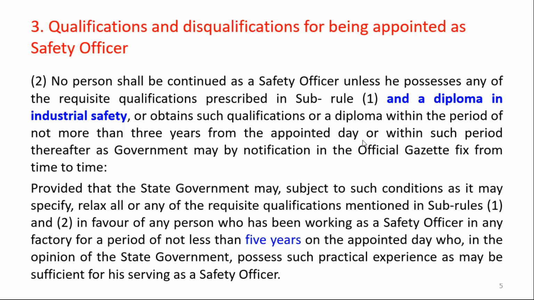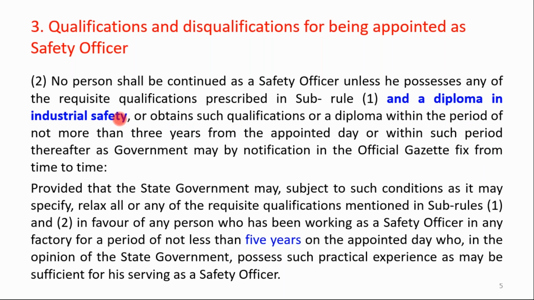No person shall be continued as a safety officer unless he possesses any of the requisite qualifications prescribed in sub rule 1. It means you must have a degree in engineering or technology plus 2 years of practical experience in a factory at supervisory level, or you must have at least a BSc or diploma in engineering plus 5 years of experience in a factory at supervisory level, and you must possess a diploma in industrial safety.